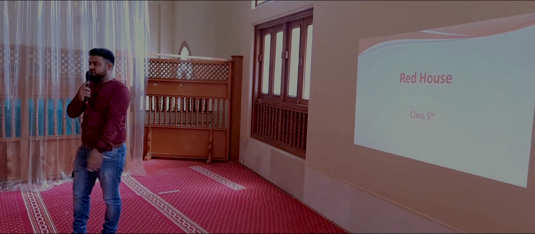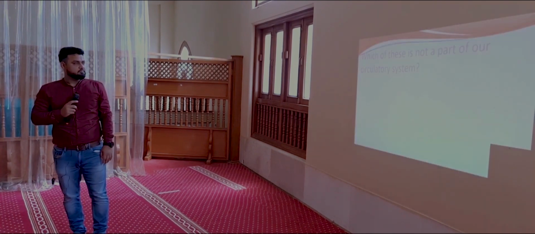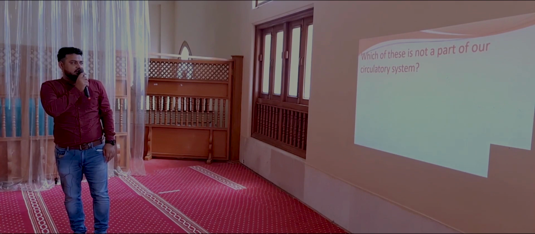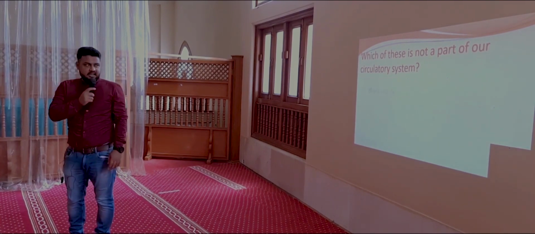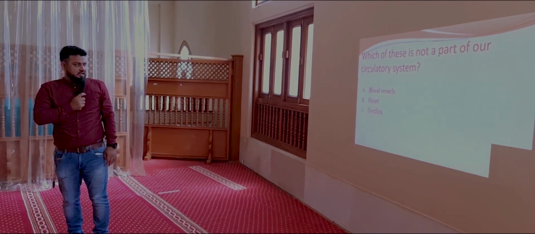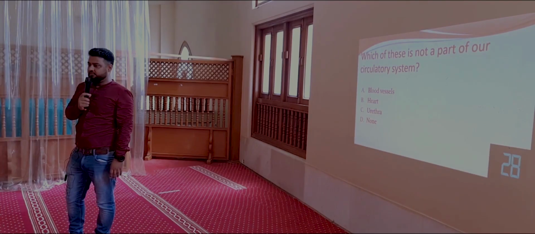Here is your first question for class 5th. Which of these is not a part of our circulatory system? Here are your options: blood vessels, heart, urethra, none of them. The time starts now. Option C, urethra. Are you sure? Yes, sir. Option C, urethra. Let's see if it is correct or not. It is the correct answer.